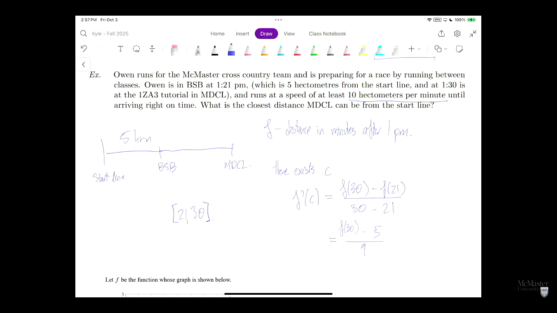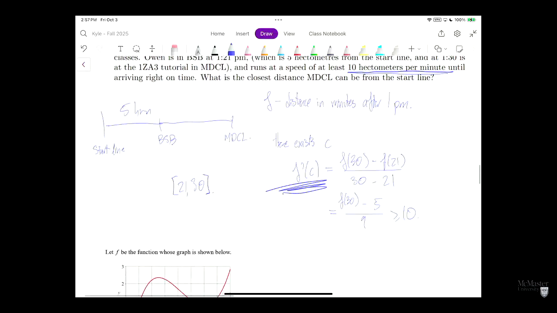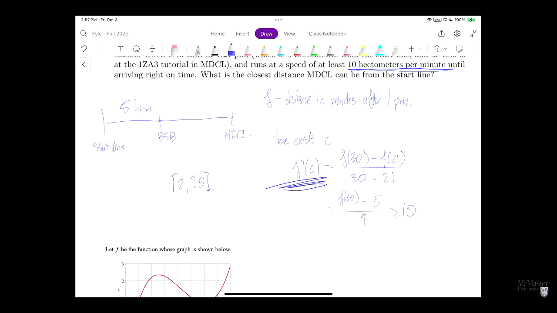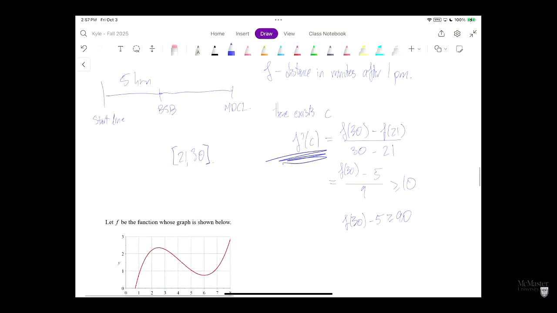Now the other thing we know is that f prime of c is always bigger than 10. So we can isolate and find the minimum value of f of 30. f of 30 minus 5 is bigger than 90, and we add 5 to both sides. f of 30 is bigger than 95. So MDCL can be at minimum 95 hectometers from the start of the race.